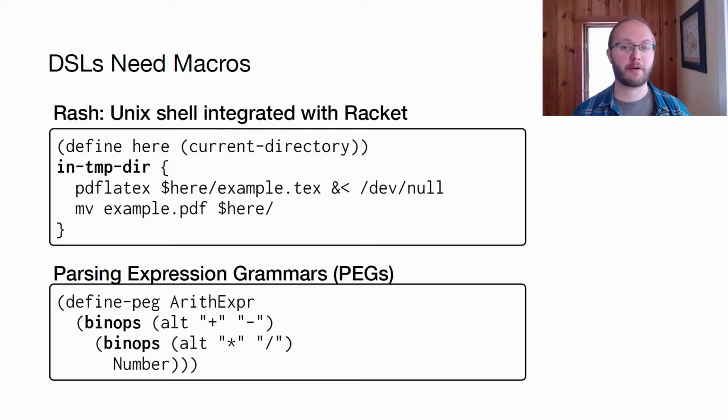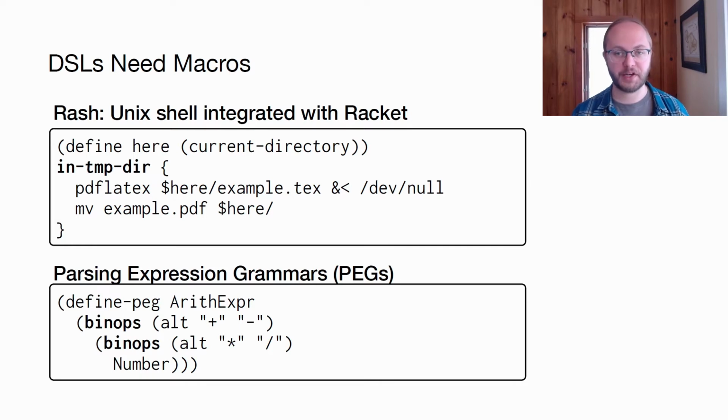Programmers often use macros to create internal DSLs. Some of these DSLs are widely adopted, and their users want to use macros to extend the DSL or abstract over DSL code. That is, programmers want these language extensions to be themselves extensible. Here are a couple examples from the ecosystem of Racket, a macro-extensible programming language.